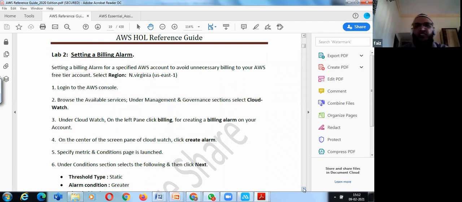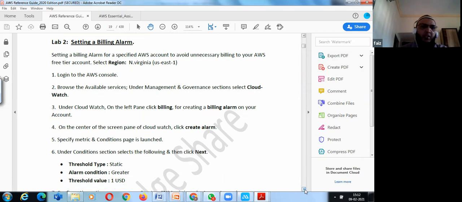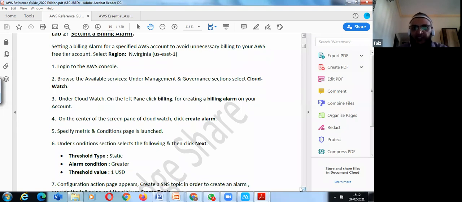So what is the first thing when you log in? First, you create a free tier account. Log in as a root user and set a billing alarm. Though they say it's free for 12 months, every component is not free. Suppose you keep a service running, you will be charged for that, so you have to take care of those things. You set a billing alarm so that you get an email notification if you are exceeding. You can start with $1 or $2, whatever you want. You can follow this and create that alarm for yourself.